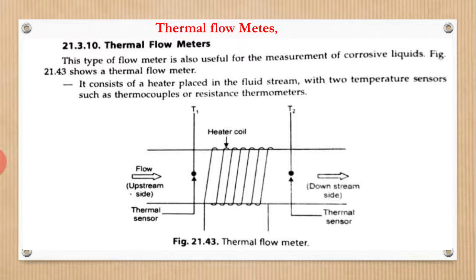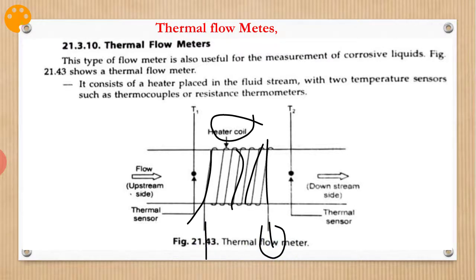So in this type of flow meter, it is useful for measurement of corrosive liquids. Okay, next is the thermal flow meter. Why it is called thermal: if you look at this figure, the heater coil is wound on this one. This is the heater coil, and the terminals are taken here for heating purposes.